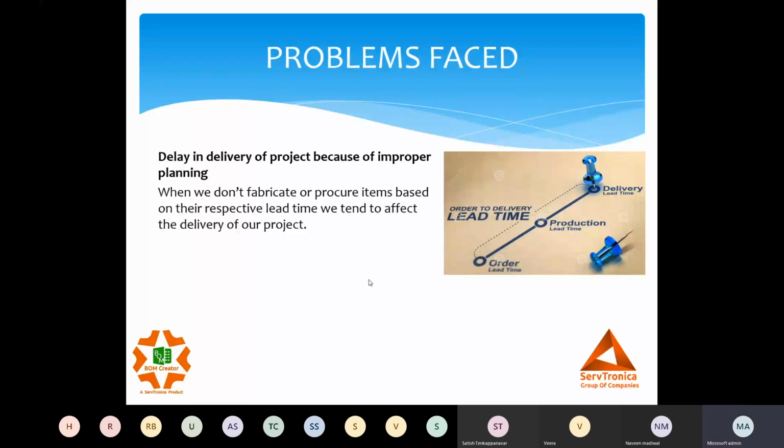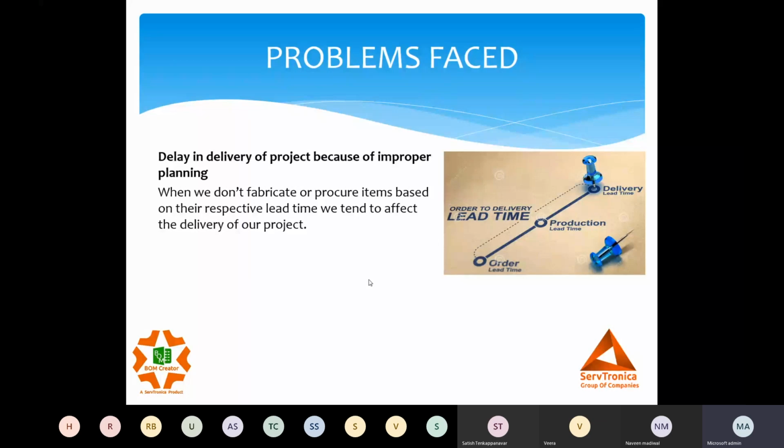Among 4,000 components, certain components may get manufactured within 3 or 4 weeks from the date of release of drawings, some within 5 to 6 days, and some within 2 days.